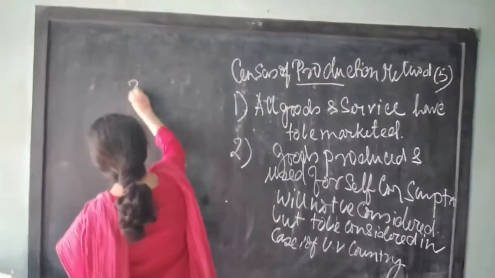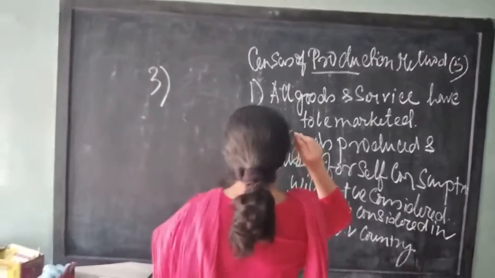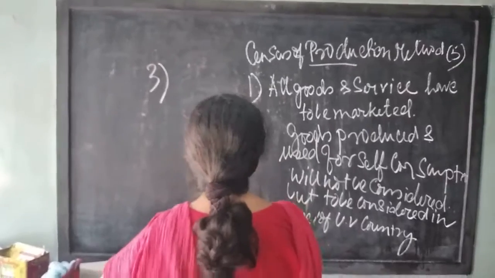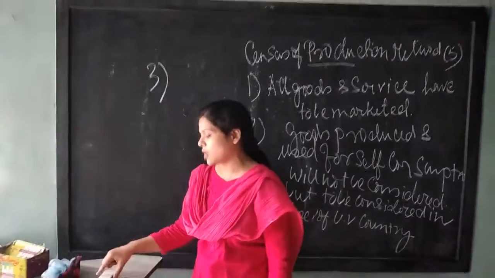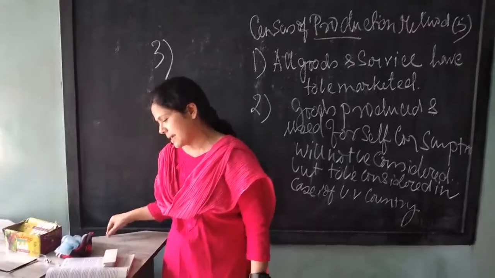Next, number 3: be very careful, all the goods and services which are being marketed should be part of the census of production method.